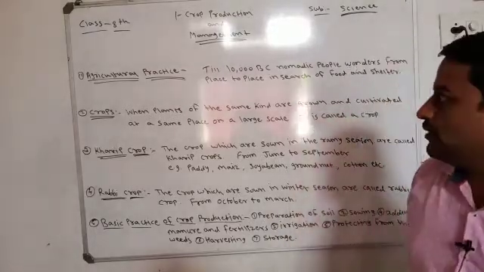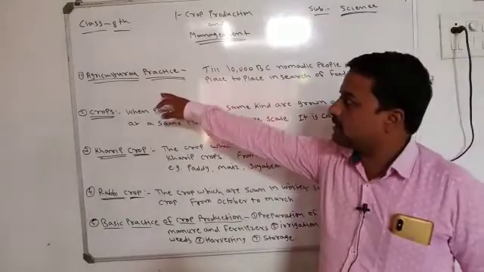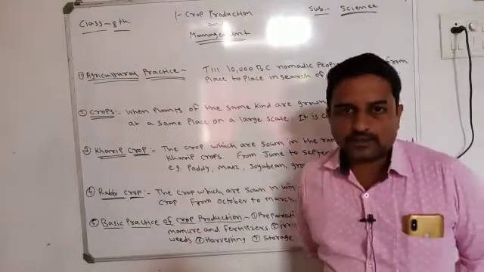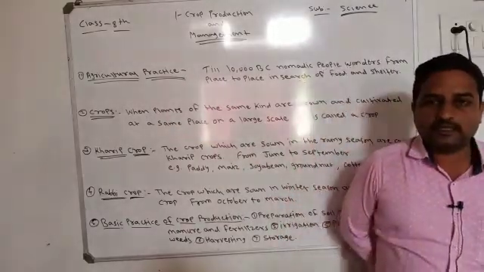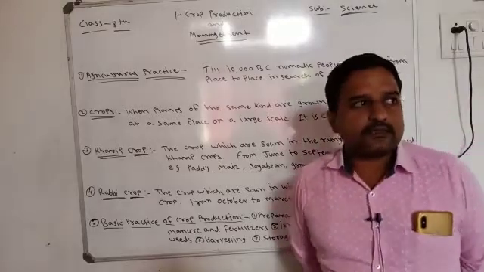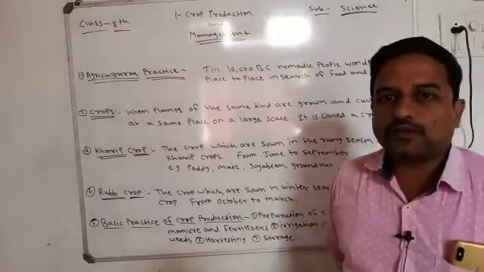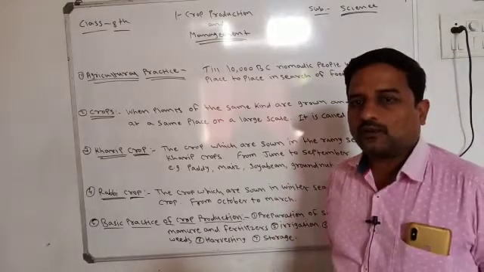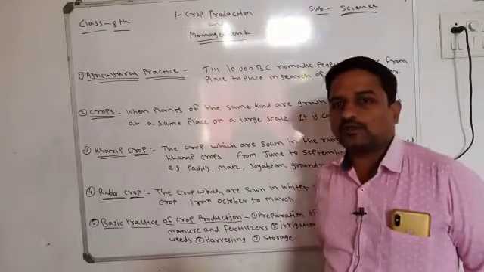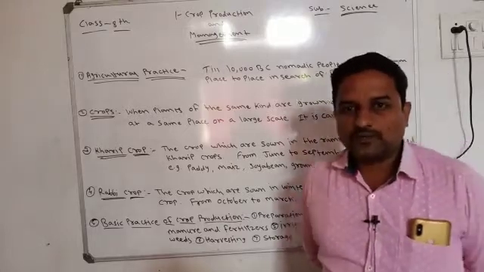So now, first, agricultural practice. What is meant by agricultural practice? Where can we take crops or where can we produce crops? Yes, obviously we can produce crops in the farm or field only.